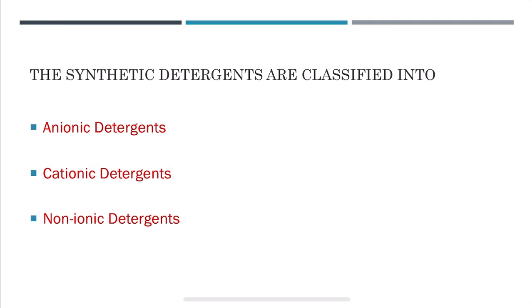The branched hydrocarbon part of a detergent is not easily decomposed by bacteria, hence detergents are not easily biodegradable. Hence detergents containing unbranched alkyl chains are preferred. So, this is all about the classification of the synthetic detergents.